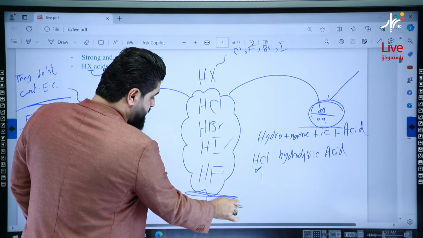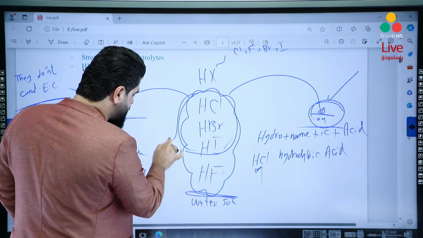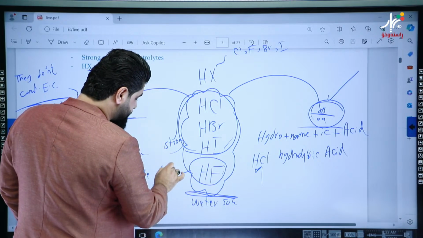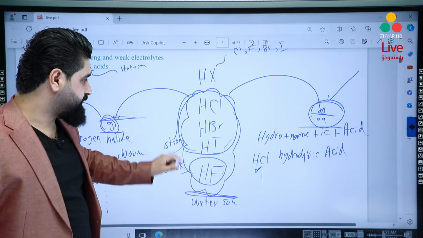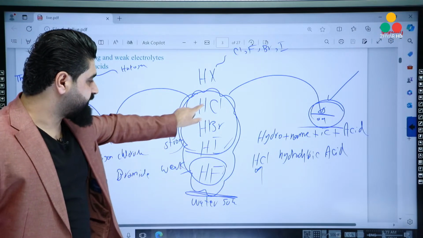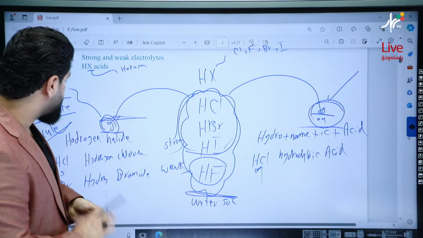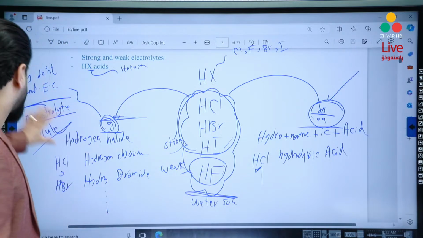But these three acids are strong, but this one is weak. Mister, why are they strong? Why is this one weak? Because they ionize completely, but this one ionizes partially. Okay? So these pieces of information are very important.